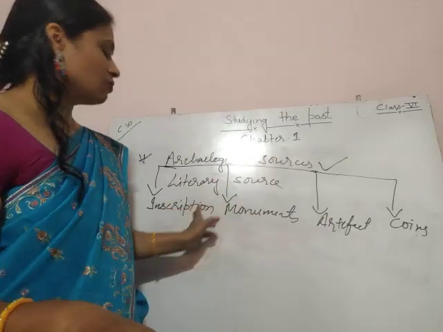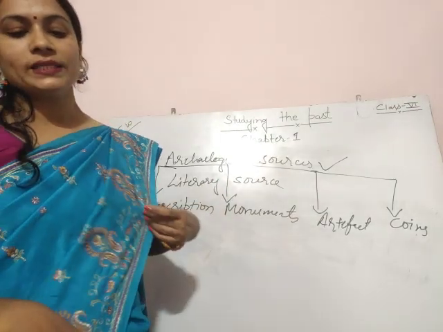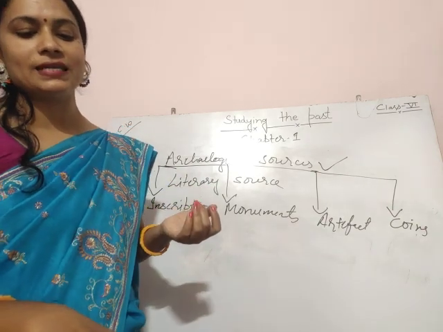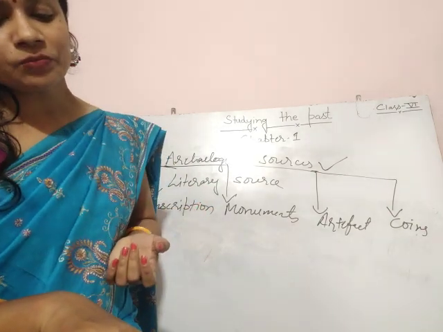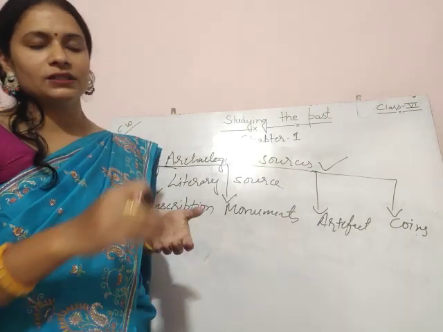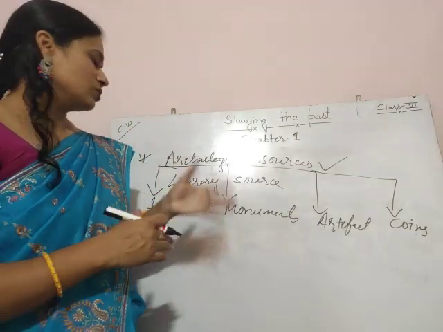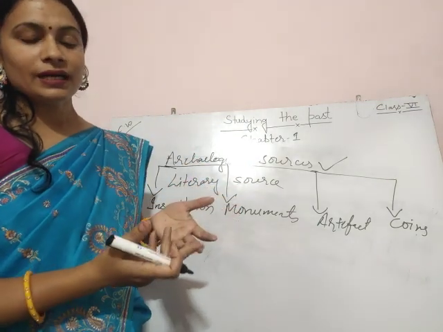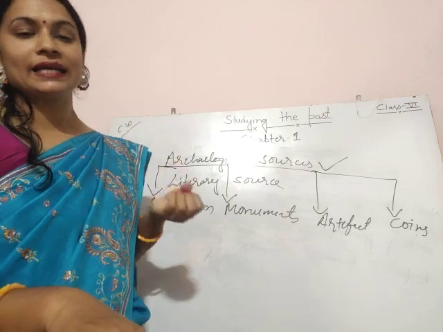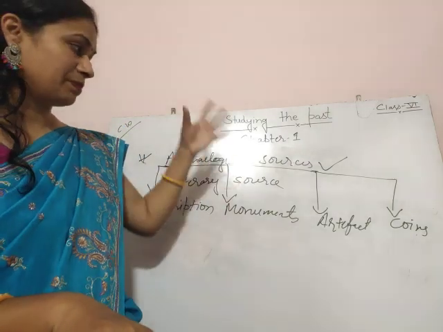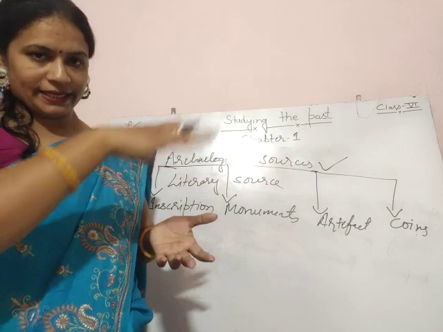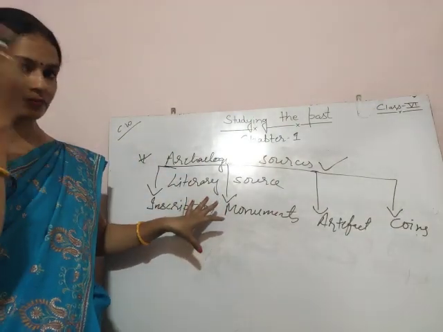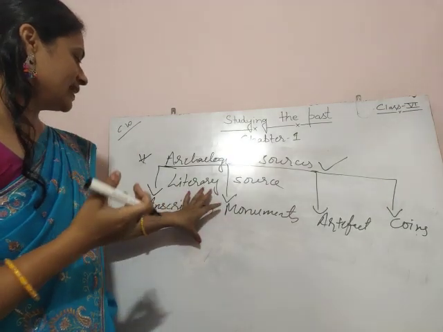The first one is inscription. What is an inscription? Written records engraved on rocks, cave walls, metal pillars, walls of temples and palaces, or on clay and copper tablets are called inscriptions. All the written records which are engraved on these things are known as inscriptions.